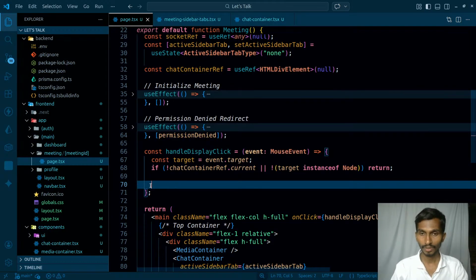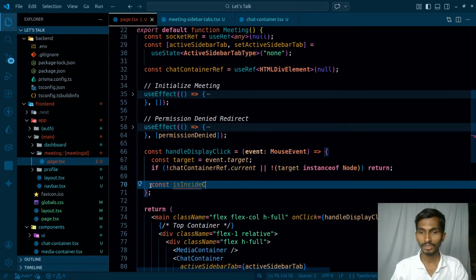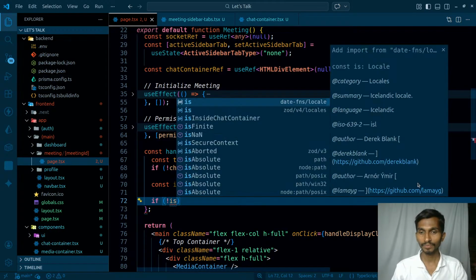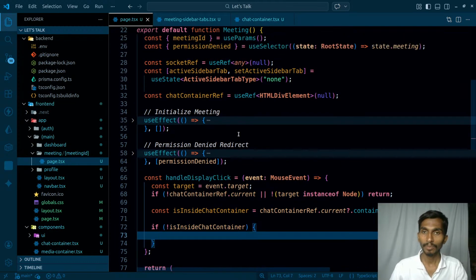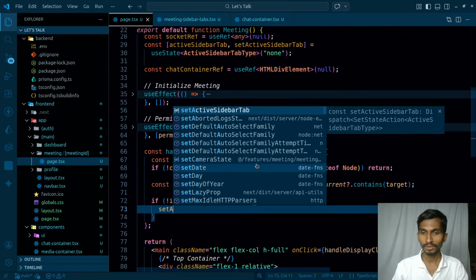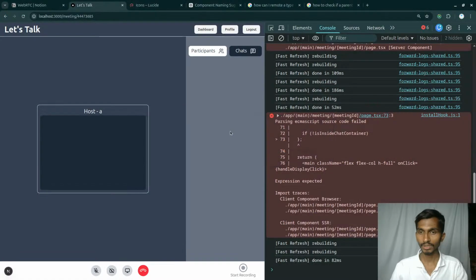But const isInsideChatContainer, so this will be telling me whether I'm still inside the chat container or not. And if I'm not inside the container, then what will I be doing? If not isInsideChatContainer, if I'm not inside the chat container, at that time the active sidebar type is going to be null. setActiveSidebarType is actually going to be none over here, and let's simply check.